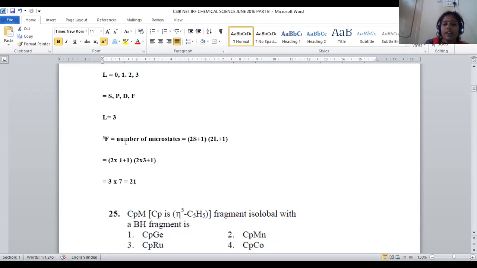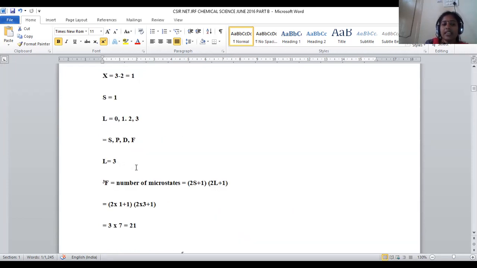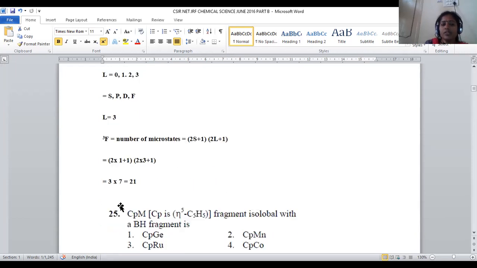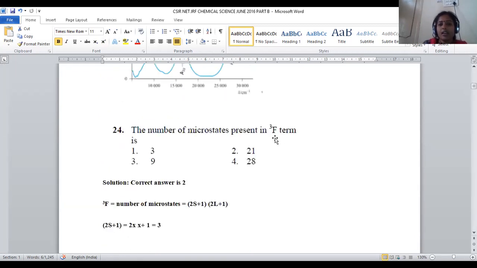Then number of microstates, we can substitute this S and L value in the formula 2S plus 1 into 2L plus 1. 2 into 1 plus 1: 2 into 1, 2 plus 1, it will be 3. Then 2 into L value, L is 3, so 2 into 3, 6 plus 1. So 3 into 7, it will be 21. How many possible microstates are given for 3F? The 3F term symbol is associated with 21 microstates.